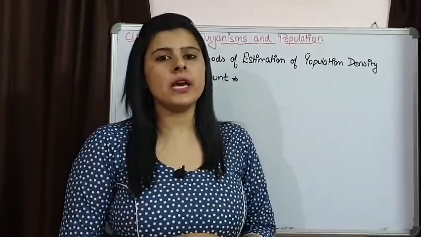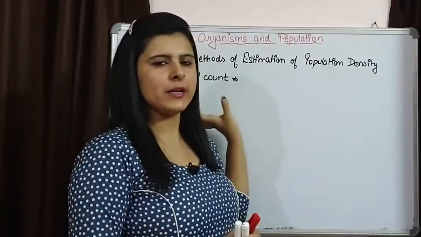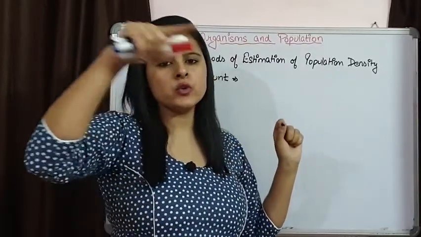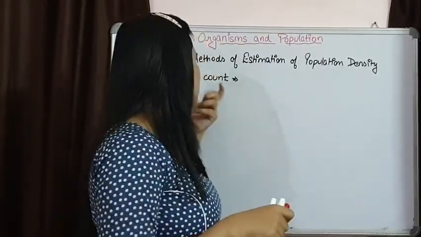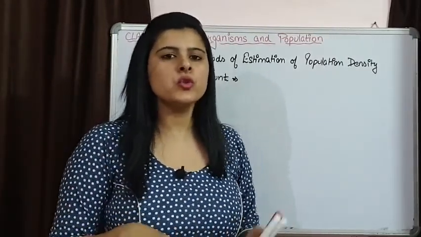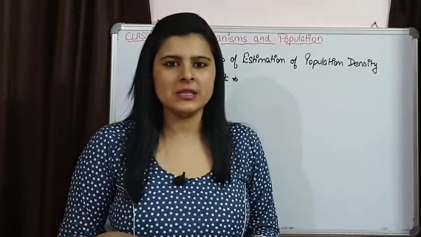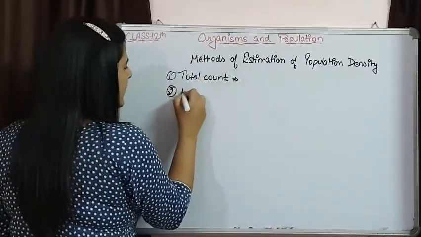But many times, finding out population density is not so easy that we can just count each and every organism and get the total count. There are some indirect methods also that are used to estimate population density. Like we use the relative method, relative count.